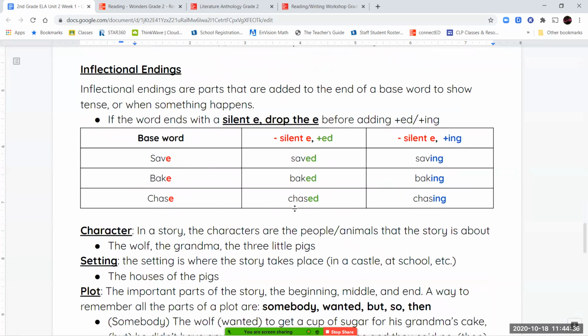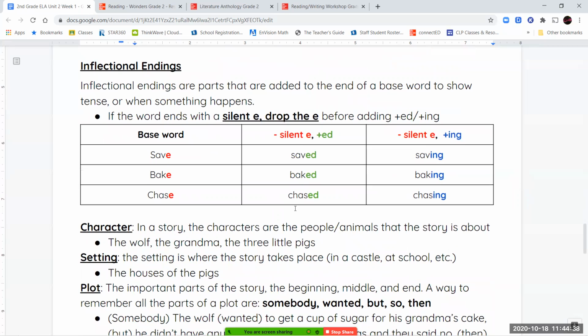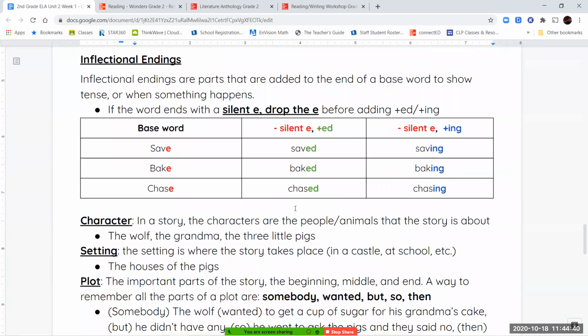Okay, we're also going to talk about inflectional endings. Now, inflectional endings we've talked about a little bit before.